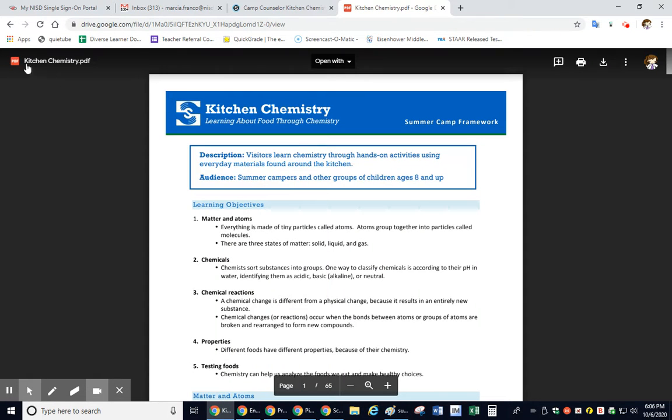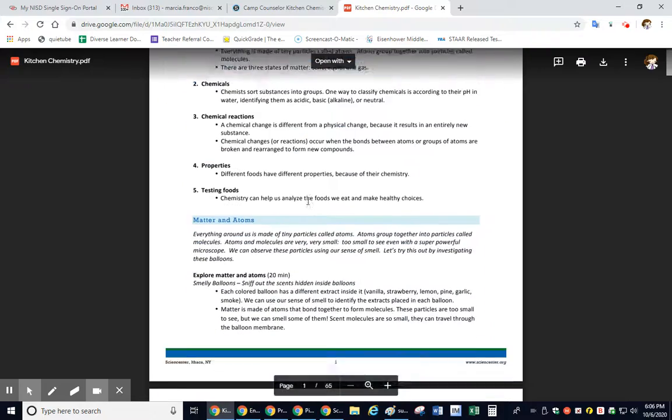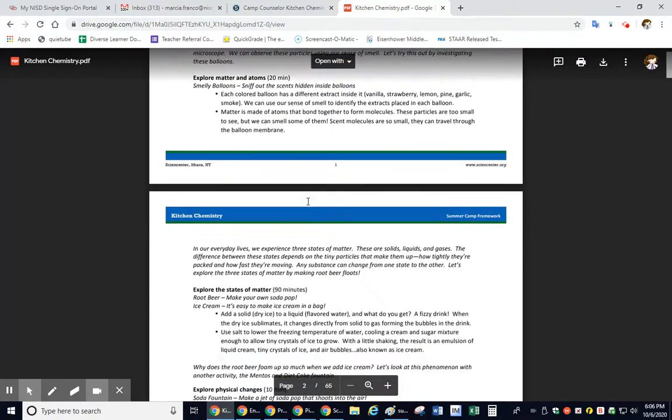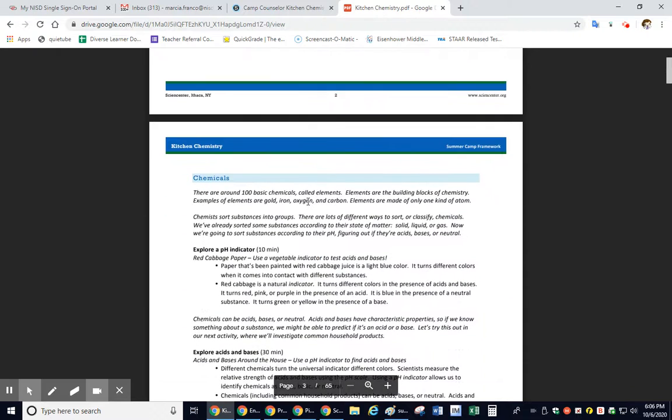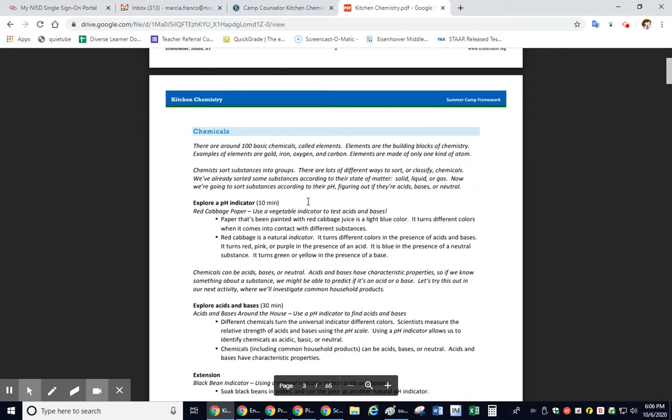Okay, so let's look at this PDF. Kitchen chemistry, that's what it's called, okay? So there's a lot of background information and useful information. This form is meant for teachers to read over and teach. And that's what you're going to be. You're going to be a teacher.